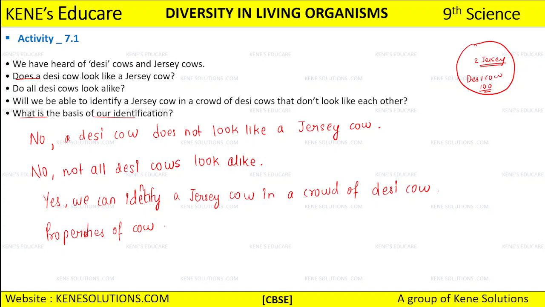For example, now take an example. We can compare a whale and an elephant on the basis of the habitat that they are having. Now what is a habitat? The place where the whale is living and the place where the elephant is living. So elephant lives in the forest and whale is an aquatic animal. So you can identify the whale and the elephant on the basis of habitat or the place where they live, right? So elephant is terrestrial, that is it lives on land, while whale is aquatic. We are aware of this, right?